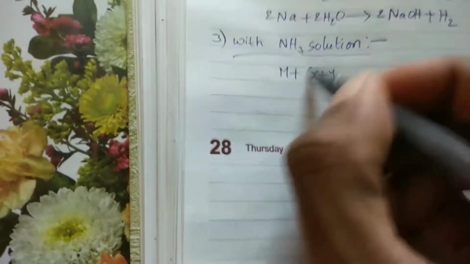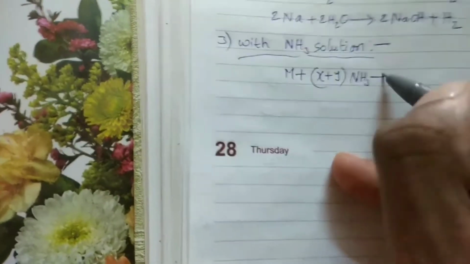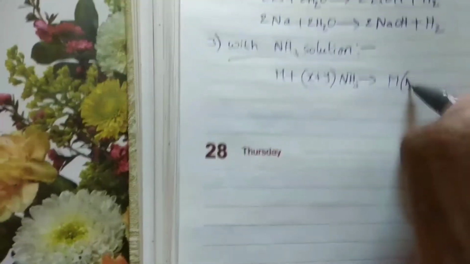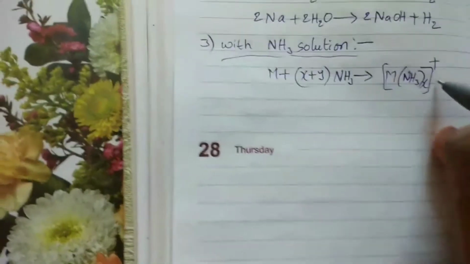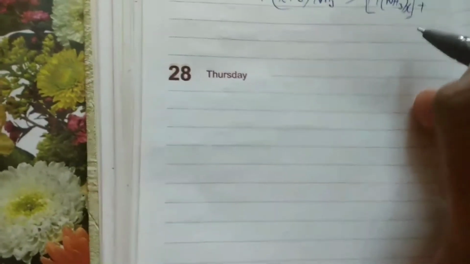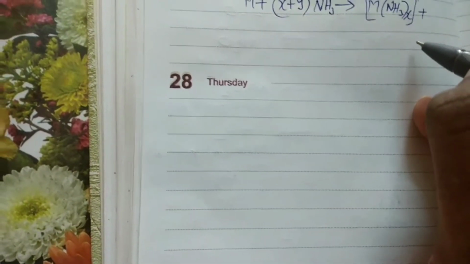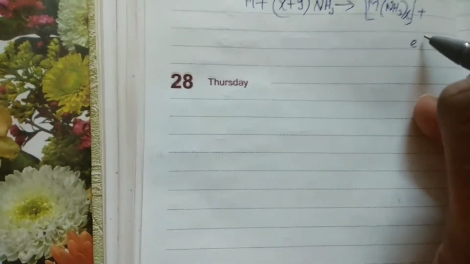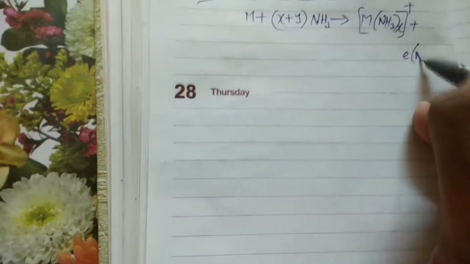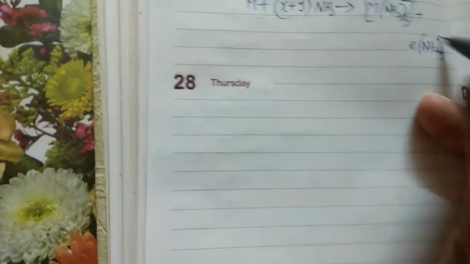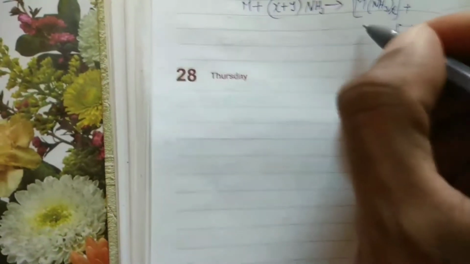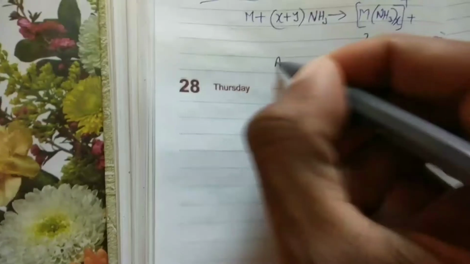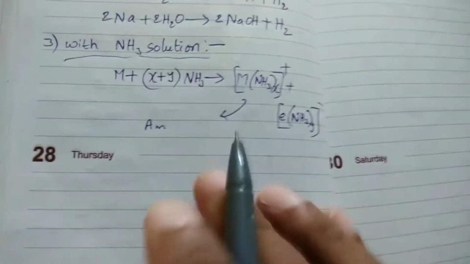M plus x plus y NH3 gives rise to M(NH3)x plus e(NH3)y. This is ammoniated. See, this is the general equation.